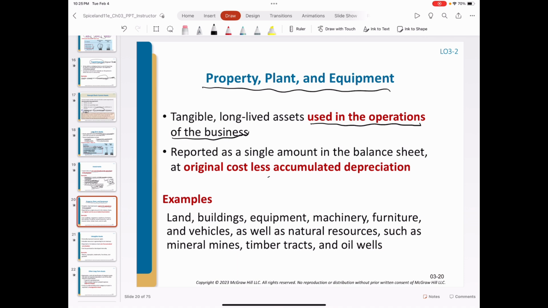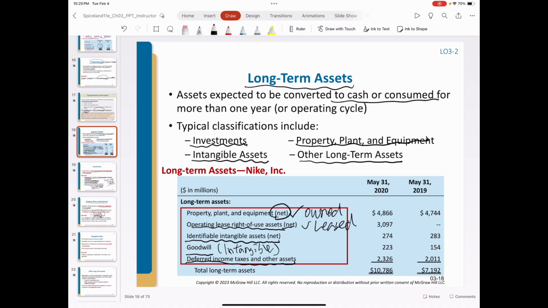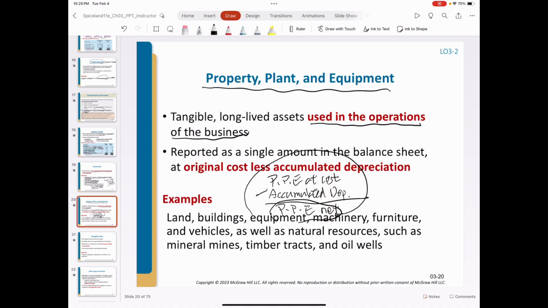In the notes, the company should report PPE at original acquisition cost, and then subtract accumulated depreciation. Then the difference is PPE net book value. In the balance sheet, you only see this number, while in the notes, you have more information. So you should know the PPE net represents the difference between PPE at original cost and the accumulated depreciation.